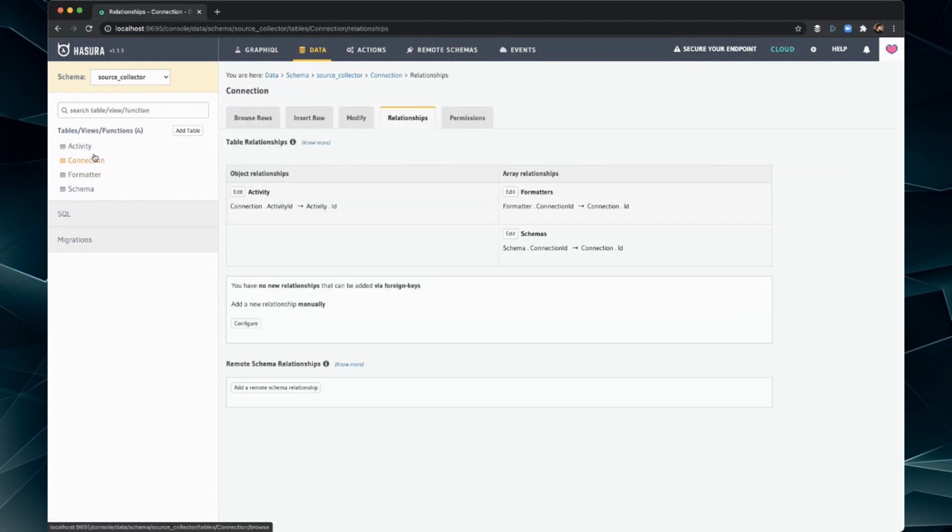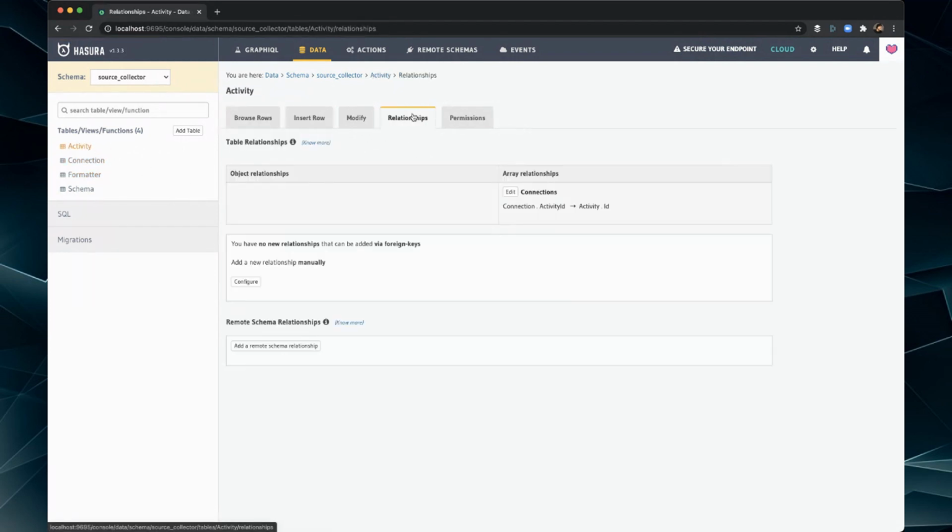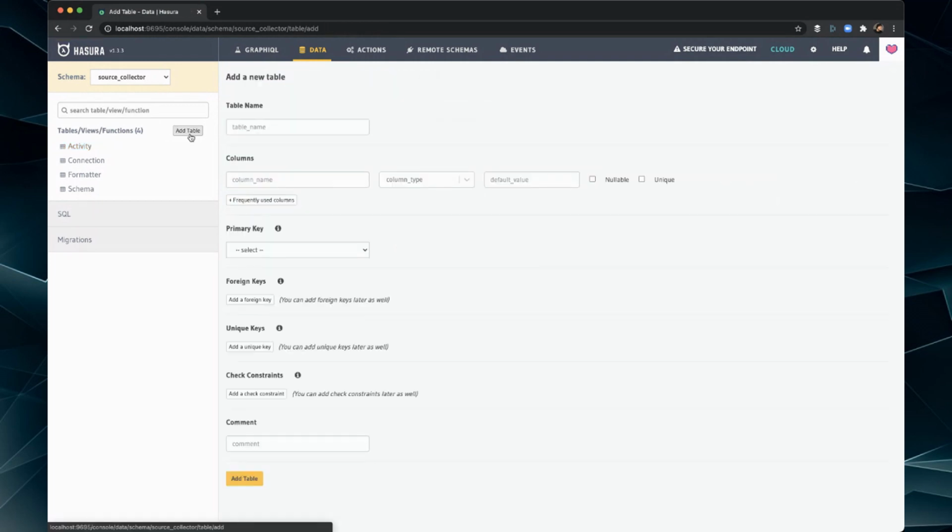Okay, I think that's all kosher. Okay, so now we have a few more we need to add here. All right, so add table and get the next table going on here. So we're going to add the actual source table now.